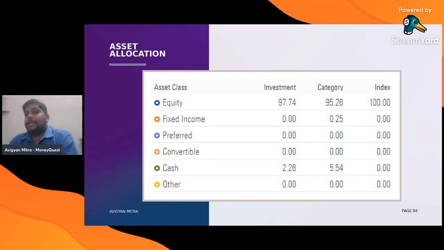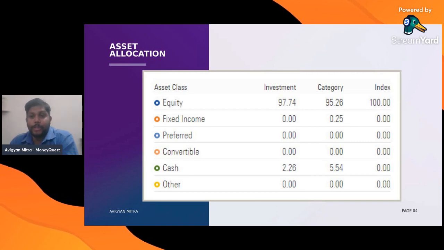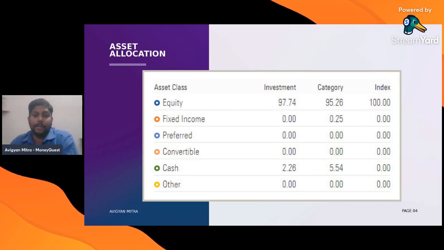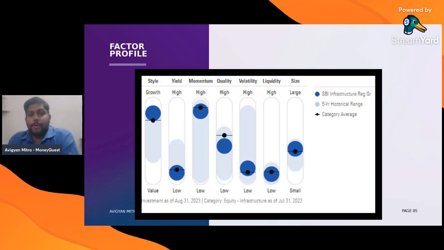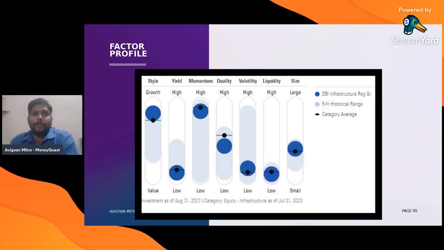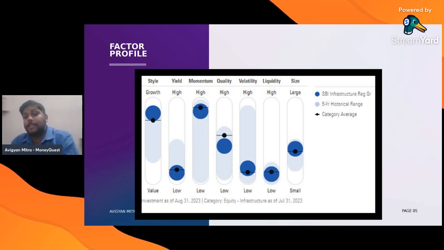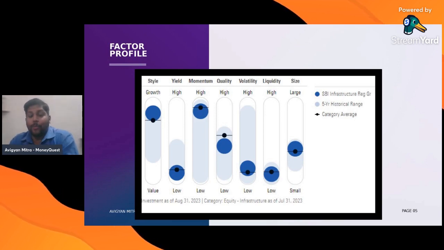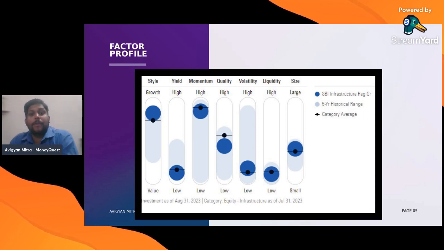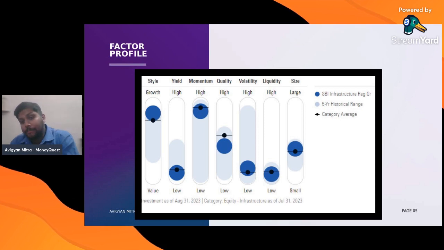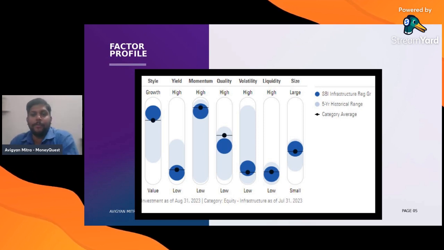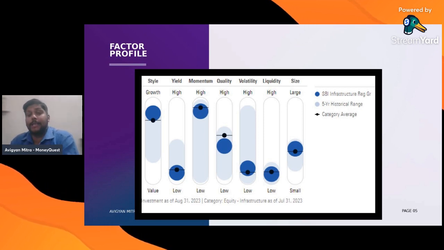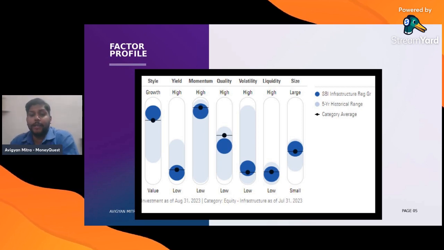The asset allocation is nearly 97.5% towards equity, and the rest is in the form of cash. In terms of factor profiling, the liquidity is very low because we can definitely see this fund has invested more into illiquid stocks. Quality is below average, right? The momentum is at par with the category average, and the yield is also less, but somewhere down the line at par with the category average. But the investment style, the growth phase, is much higher than the category average.